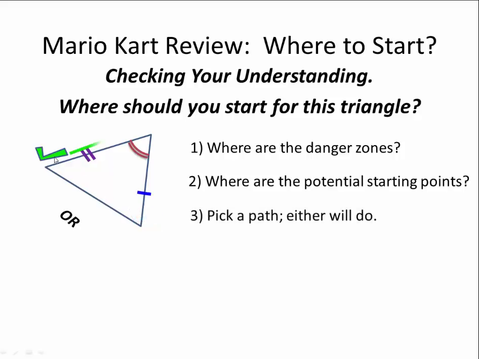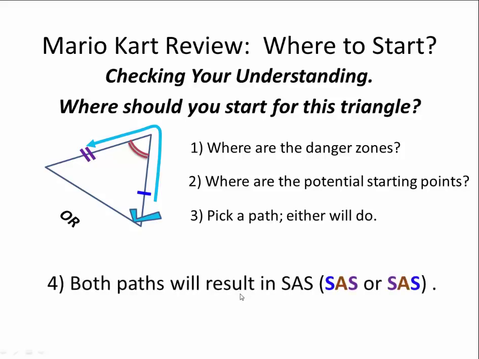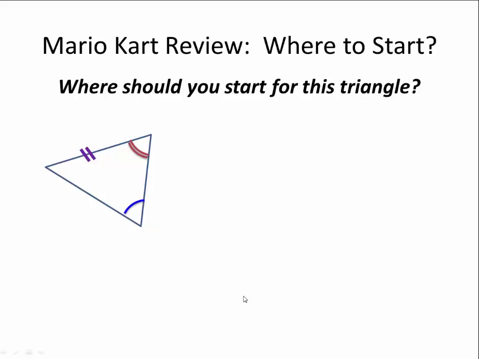If I pick from the green starting point, my path is away from the danger zones and across these marks of congruent, in this case giving me a side, angle, side. Or I could have started on this side, which would also give me side, angle, side. Either path will do. Both result in the same relationships.